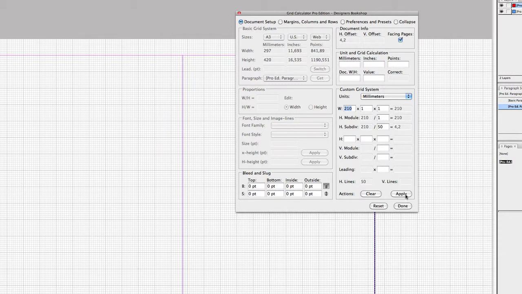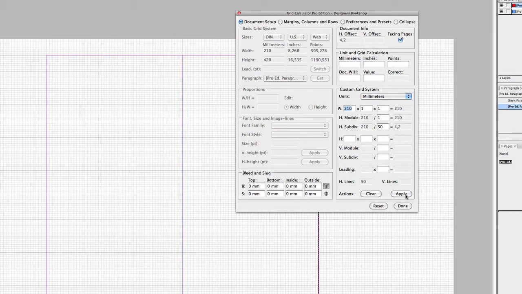And when you're working with custom grid system, the width and the height is no longer connected as they are with the basic grid system. This gives you much more flexibility, and you can create those more advanced and professional layouts. Okay, let's continue. So here I would enter 297 millimeters by times 1 and times 1.